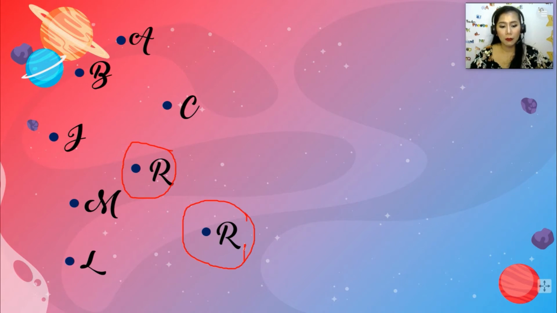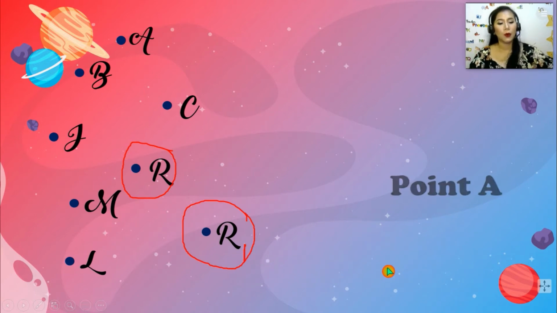So, this number you see here is what we call the subscript, and we use that to differentiate point R from point R sub 1. Kasi talaga may mga pagkakataong mauulit yung mga letters in naming a point. Kaya may mga subscript na yan. Hopefully, hindi naman siguro kayo makakakita ng madaming points.